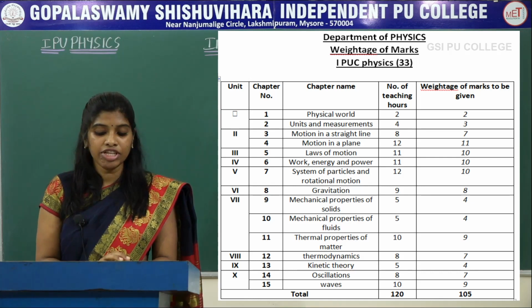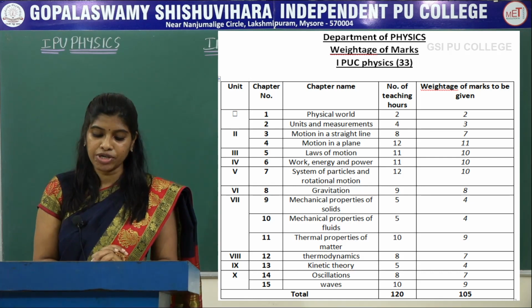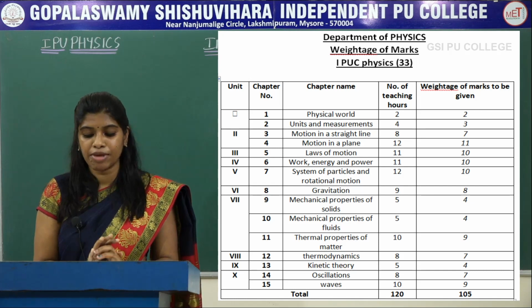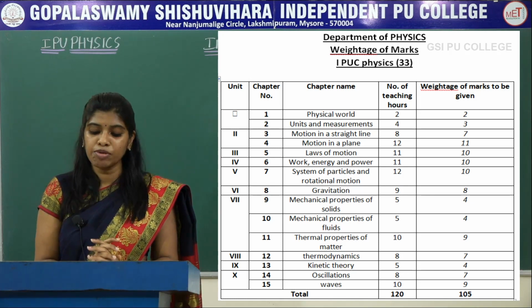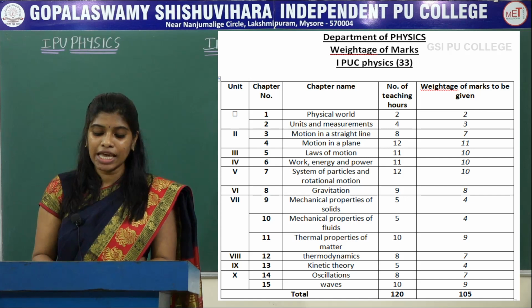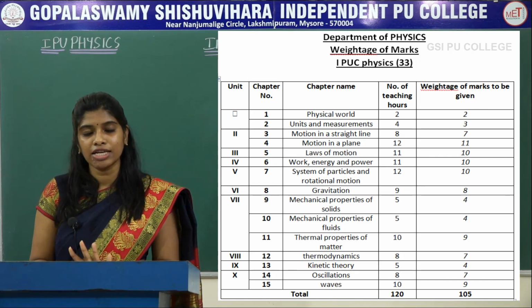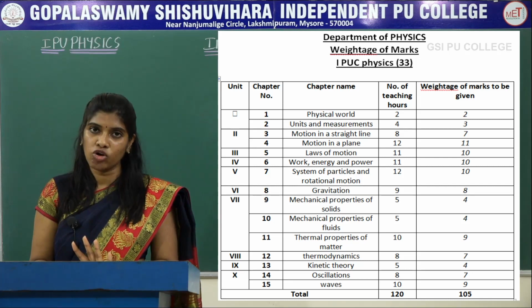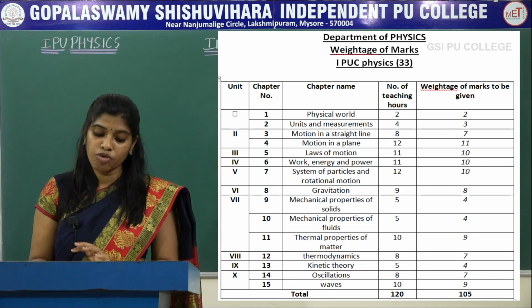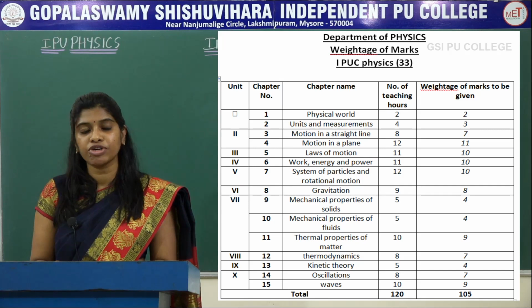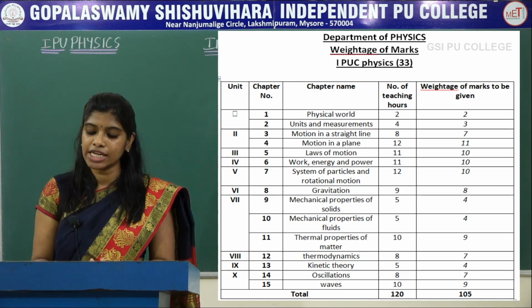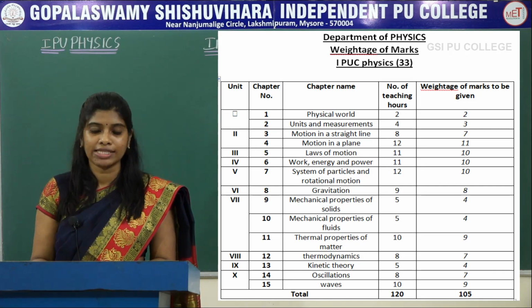The 7th unit consists of 3 chapters: mechanical properties of solids, mechanical properties of fluids and thermal properties of matter. You can see the mechanical properties of solids is a small chapter which has 5 hours of teaching and 4 marks will be allotted in your examination. Mechanical properties of fluids, again a small chapter, 5 hours will be allotted for the teaching and 4 marks is allotted in your examination.